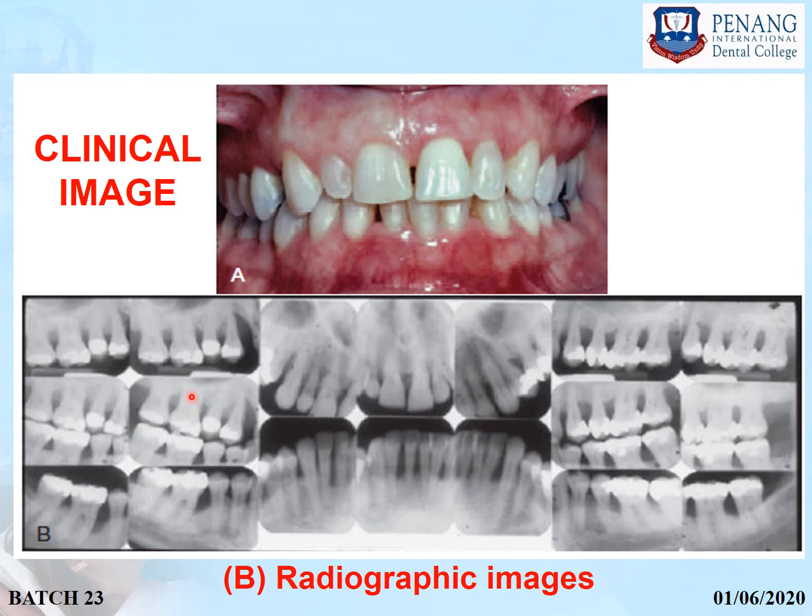And when you see the radiographic image, you will see that bone loss is there and there is alteration in the bone morphology. You can see here that bone loss is there, and here, and here. This bone loss can be vertical, horizontal, any type of bone loss can be there. You can see it should be around 2 mm from the CEJ, but it is more apically, so bone loss is there. You can see it in all the teeth.